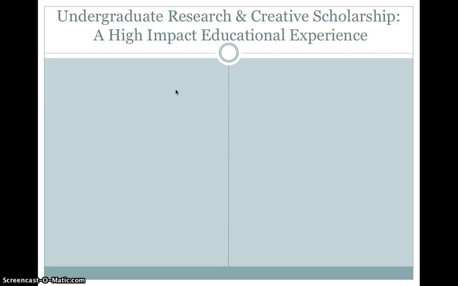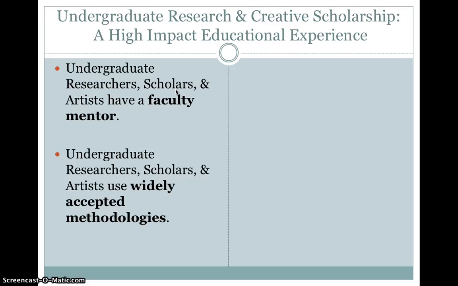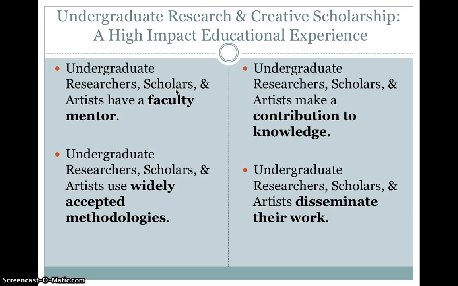First, let's talk about undergraduate research and creative scholarship and what makes it a high-impact educational practice. There are four key characteristics of undergraduate research and creative scholarship. First, undergraduate researchers, scholars, and artists have a faculty mentor. Secondly, they use methodologies that are widely accepted and acknowledged in their field. Undergraduate researchers, scholars, and artists make a contribution to knowledge and expand our horizons. And fourth, they disseminate their work in public venues, whether it's a journal article, a poster presentation at a symposium, an artistic performance for the public, or a meeting with policymakers and community stakeholders.